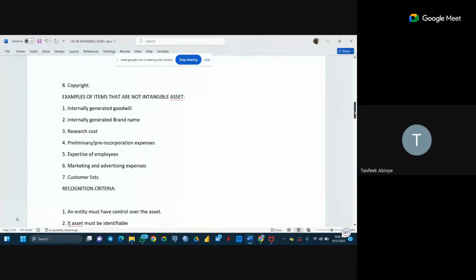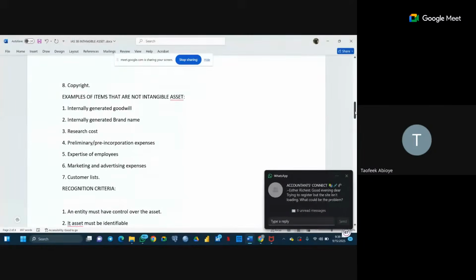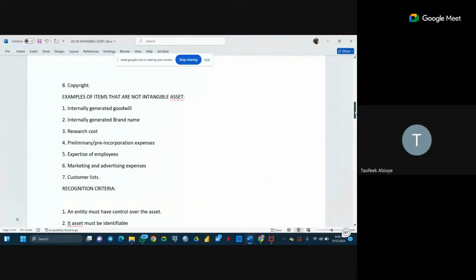However, if it's a purchase goodwill, maybe there is a merger or an acquisition that takes place, for the company that is taking over another company, it will be very easy for them to know the value of the goodwill that they purchase. They have known the worth of the company. They compare with what they pay as purchase consideration. The difference between these two figures will likely give them either a positive goodwill or a negative goodwill. That should be what you will be discussing under your group account.